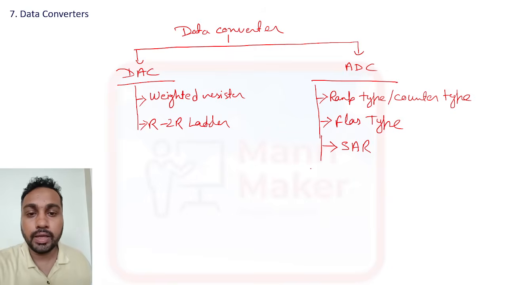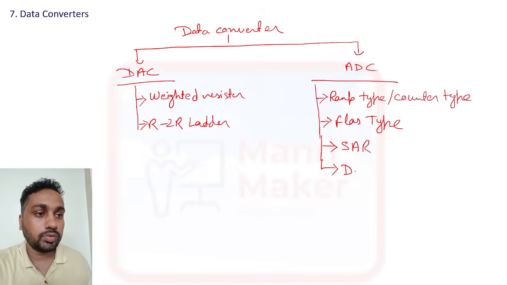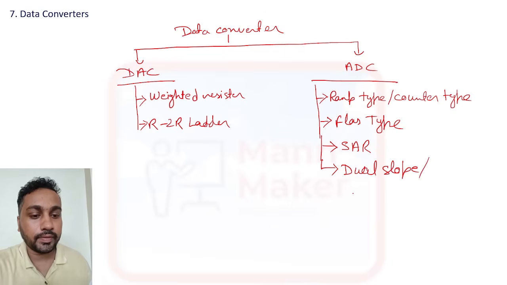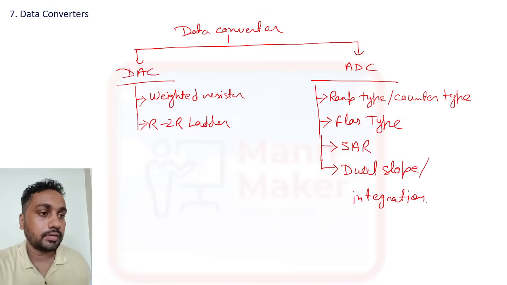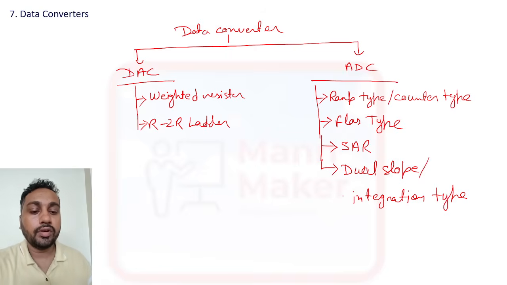SAR means successive approximation register, and the last one is dual slope, or you can say this is integration type ADC. So we have four types of ADC.